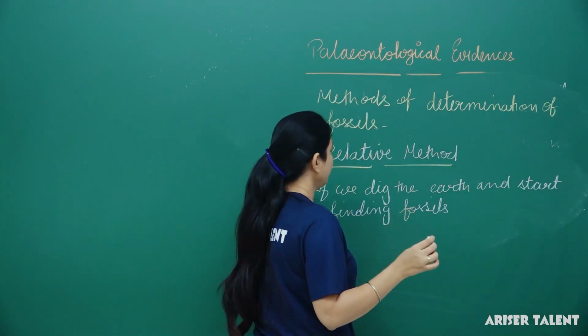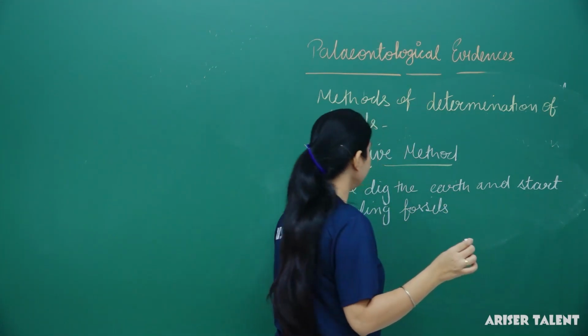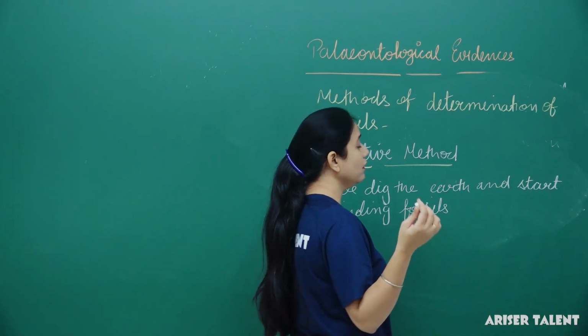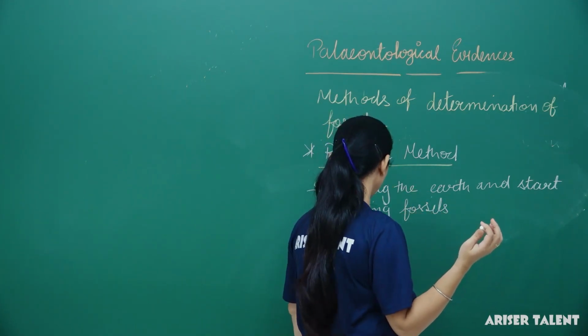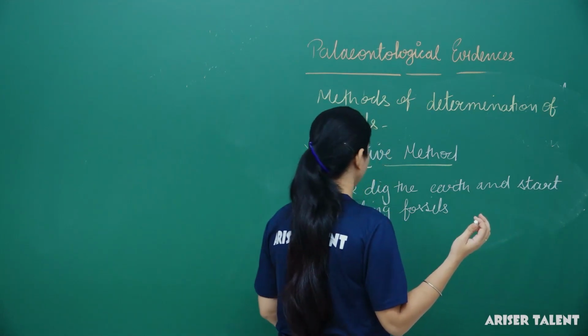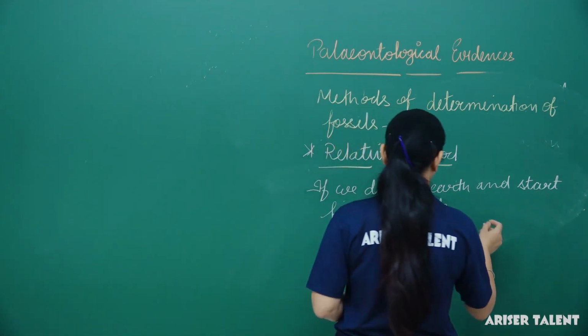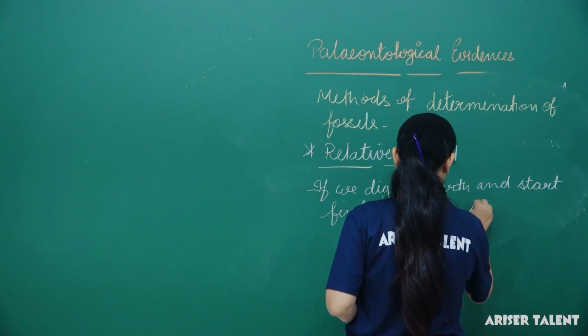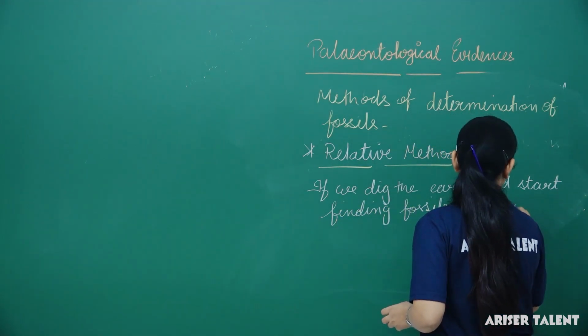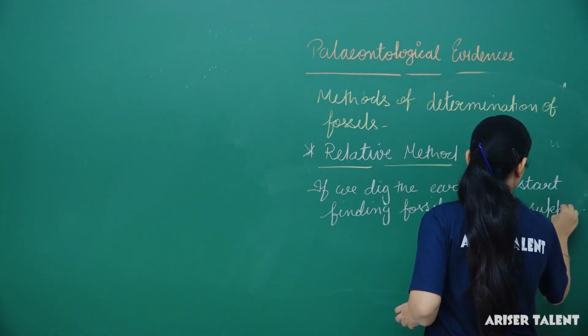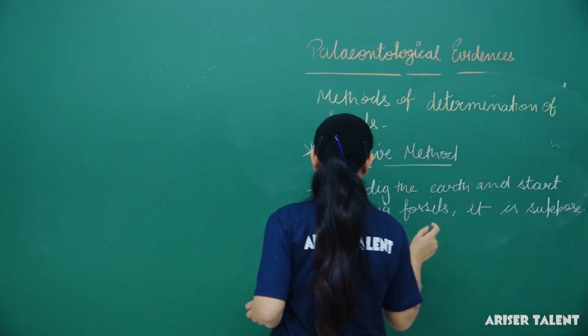If we dig the earth and start finding fossils, then what do these prove?